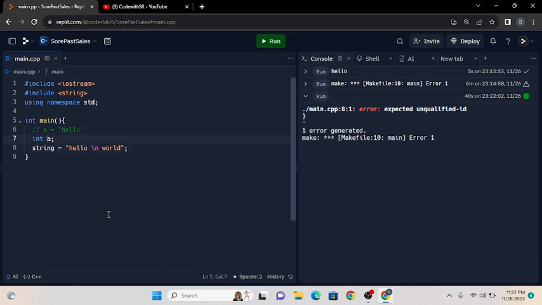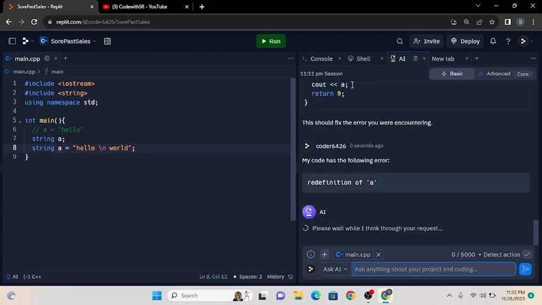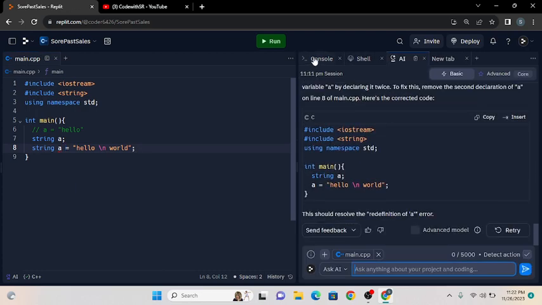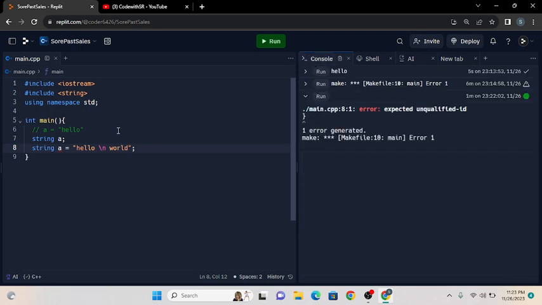There will be string a, and then we are going to see what is there. There will not be an error with string. Now you are going to run it, so it is going to show me hello and world.